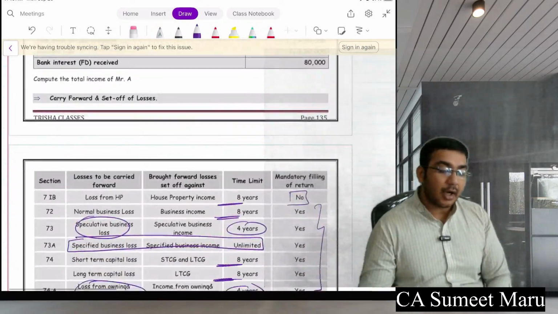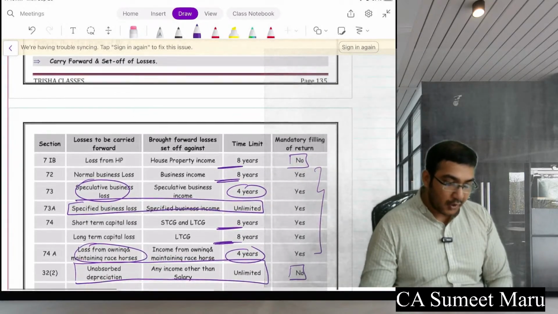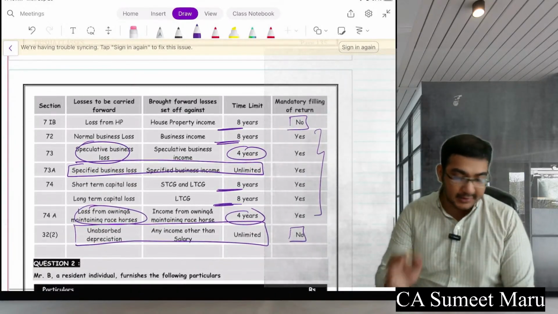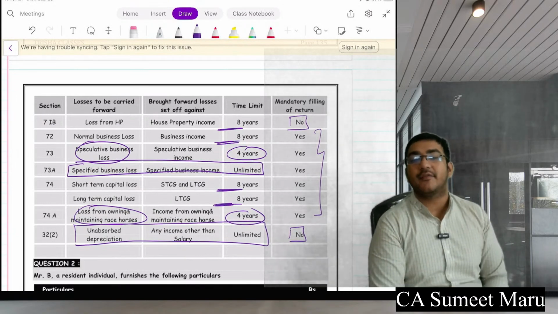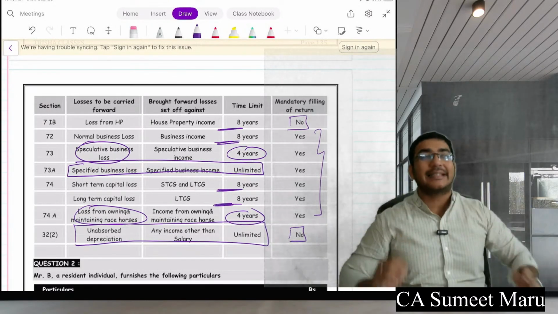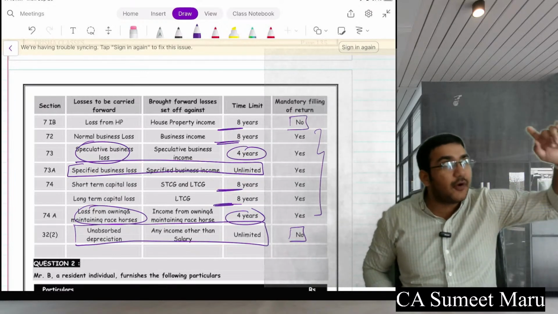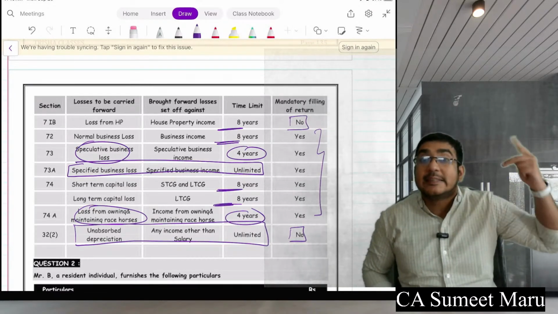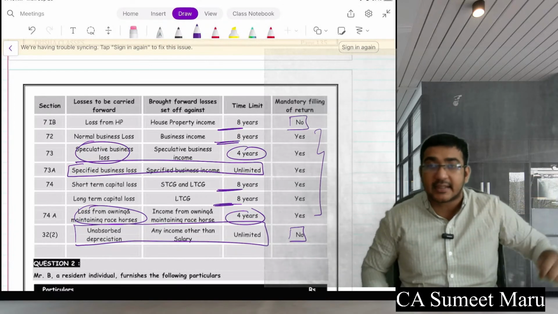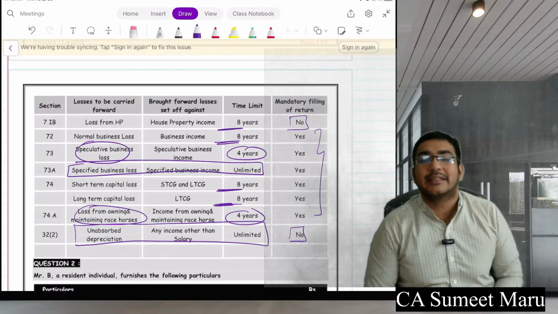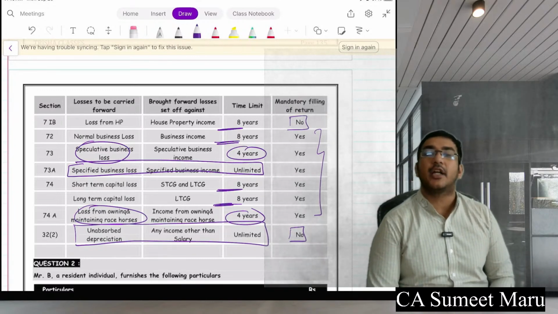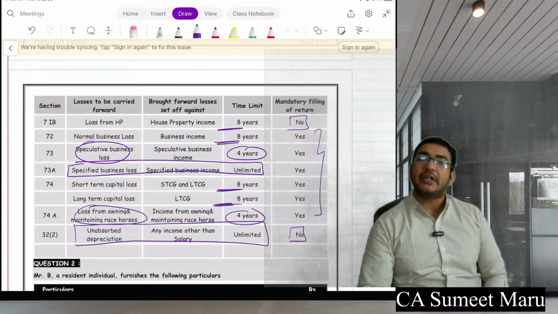Also, we have to remember that there were some limitations on carry forwarding of these losses, but we remember this very nicely. 2 limitations. There is no limitation for your unabsorbed depreciation and your specified business. Government wants to promote this. There is 8 years limitation for all other, and there is only 4 years limitation for speculation and owning and maintenance of horses. So this was something which you need to remember very nicely.